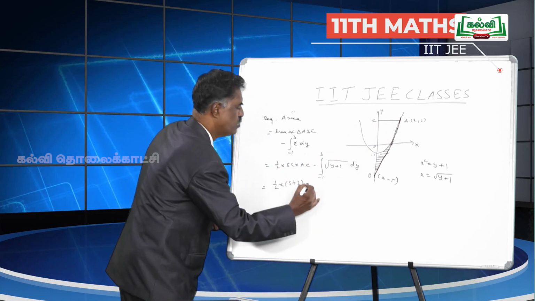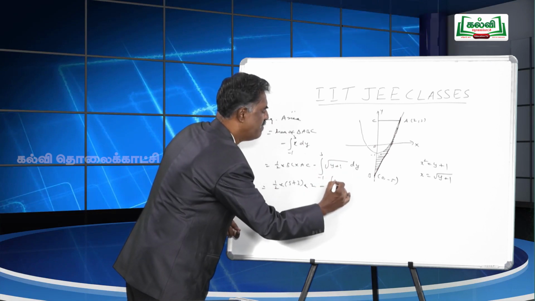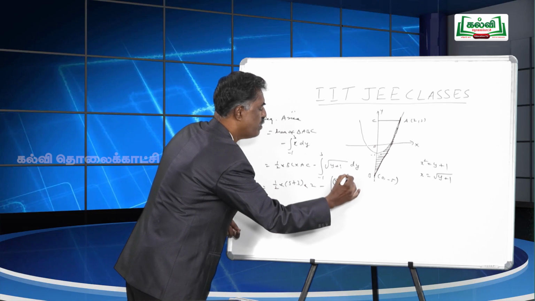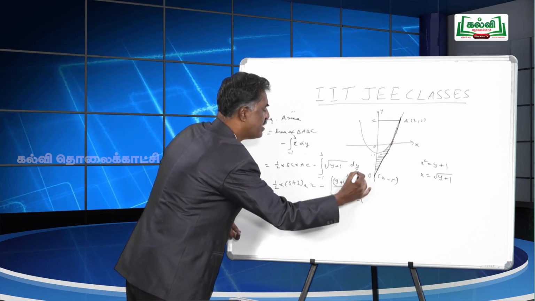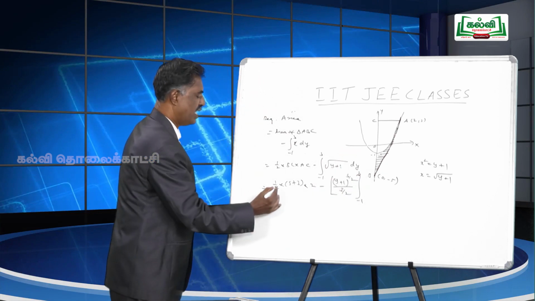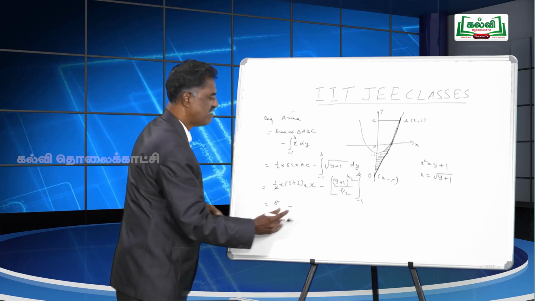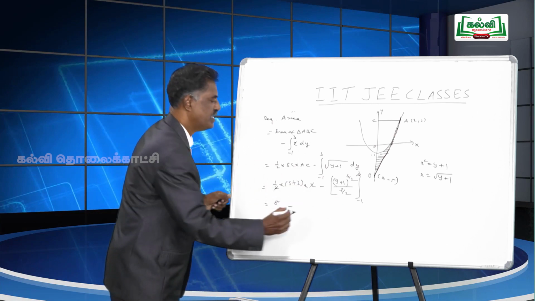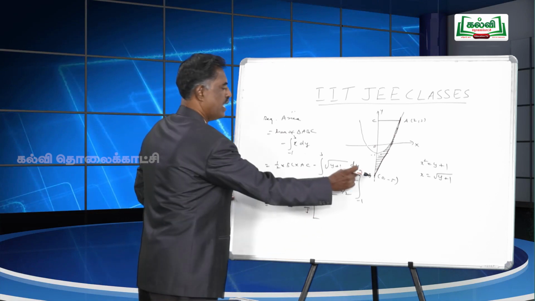So into 2 minus, you can integrate it, you will have y plus 1 whole power 3 by 2 by 3 by 2, the limits are minus 1 to 3. And cut this 2 and 2, you get 8 minus, bring out this 3 by 2, it becomes 2 by 3. First you substitute the number 3.